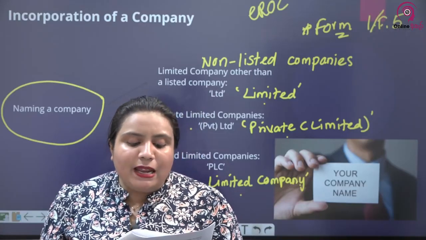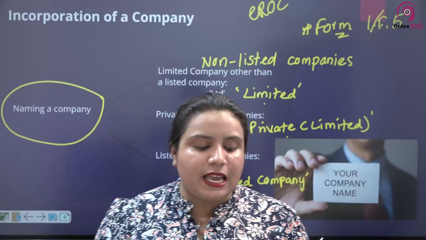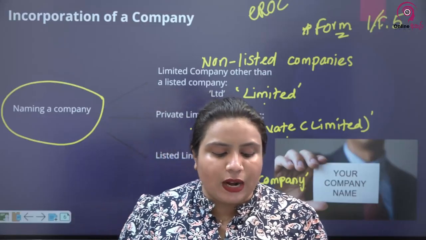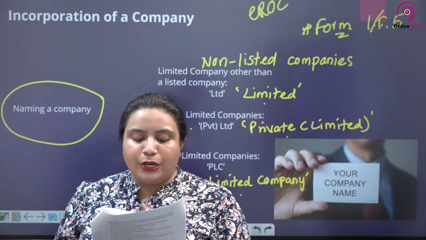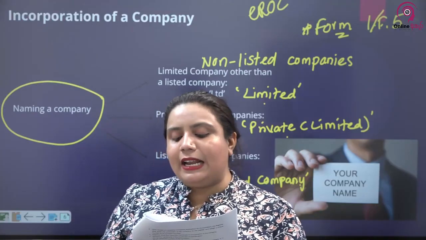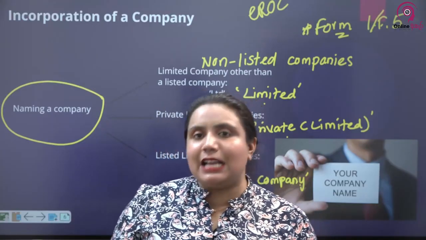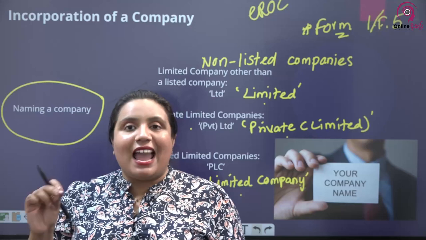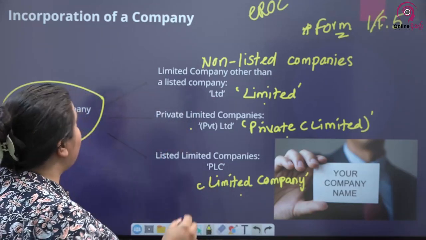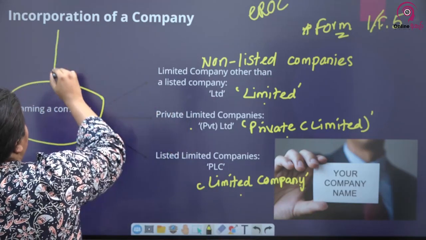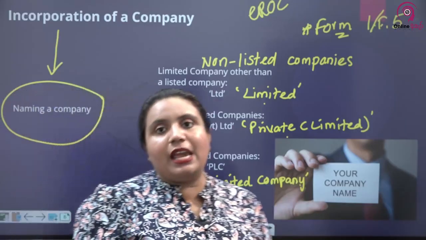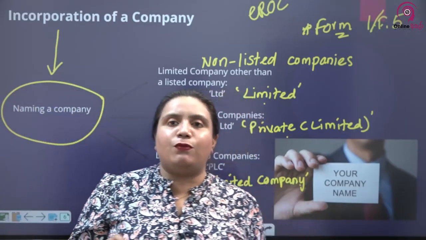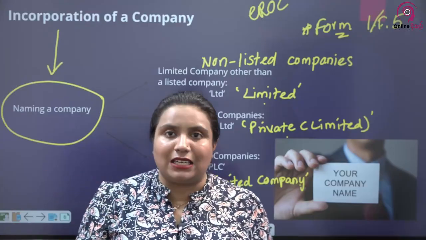In practice, applications to incorporate a company first begin with an application to the registrar for a name search in order to determine that the proposed name of the company to be incorporated is not identical or similar to any other existing company. As I told you, in practice the incorporation begins with the name approval. You have to do a name search. Today, if you go to the EROC platform, you have to do something called a name search.